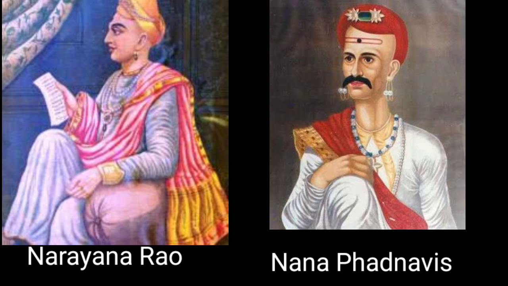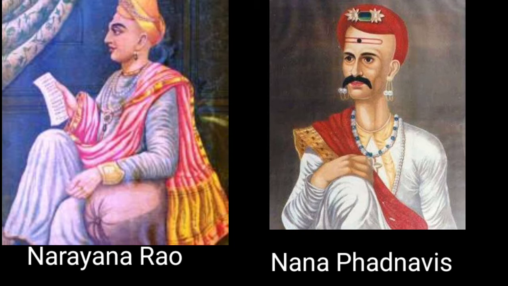When Narayana Rao died, a person called Raghunath Rao became the Peshwa. But at that time, when a Peshwa died, his son would be the next Peshwa. Narayana Rao didn't have any adult son. His wife Gangabai was pregnant, and at that time only, she delivered a baby boy. So in the meantime, the infant cannot be a Peshwa. That's why Raghunath Rao became the Peshwa.